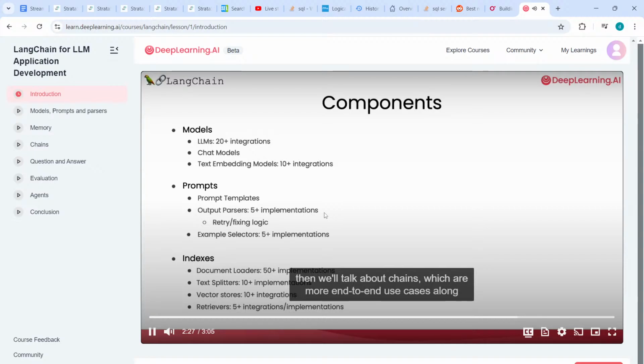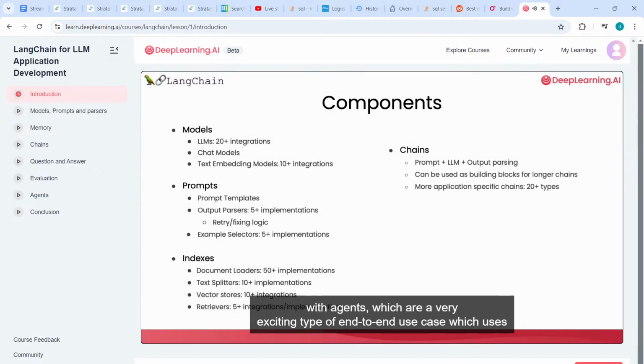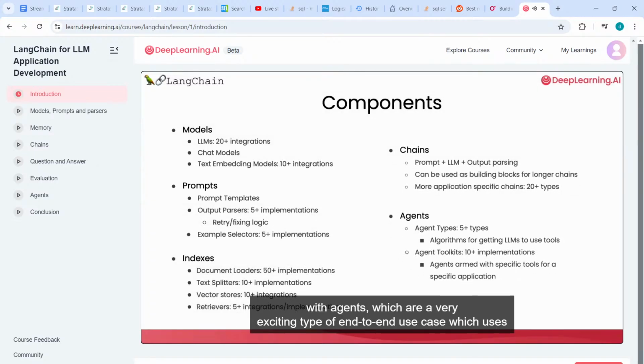And then we'll talk about chains, which are more end-to-end use cases, along with agents, which are a very exciting type of end-to-end use case, which uses the model as a reasoning engine.